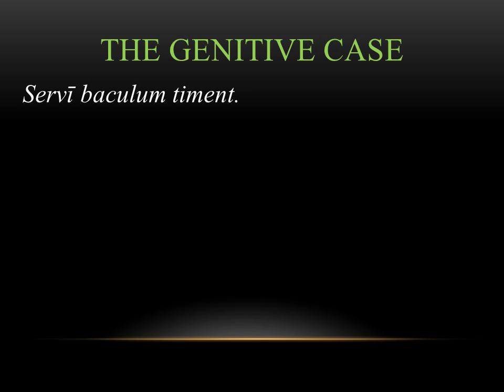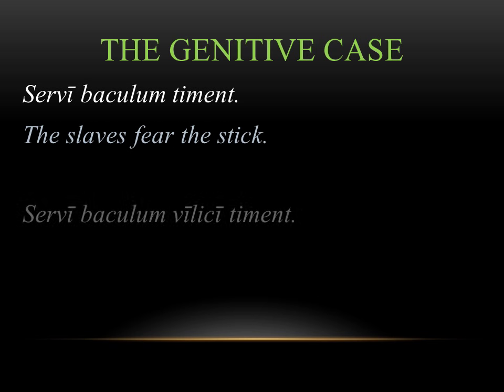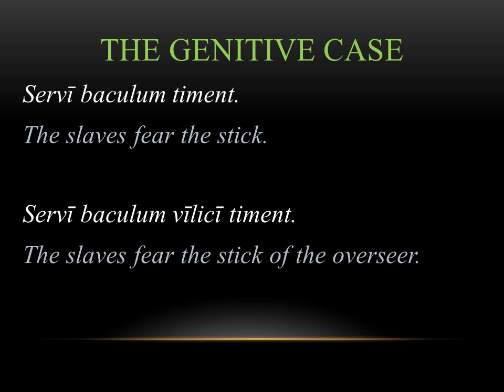Let's look at a few more sentences. So if we had servi baculum timent, which means the slaves fear the stick. Again, it's a pretty simple sentence. So let's expand it a little bit. Servi baculum vilici timent. Now we have the slaves fear the stick of the overseer. And again, we've added in this word, vilici, which is a noun in the genitive case. It means of the overseer. And it's modifying the noun baculum. You're saying what kind of stick? The stick of the overseer. It's giving you more detail about this noun. And again, the positioning of the genitive is right after the noun that it's modifying.